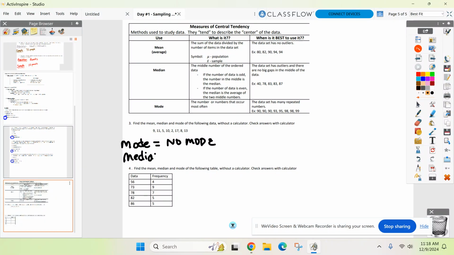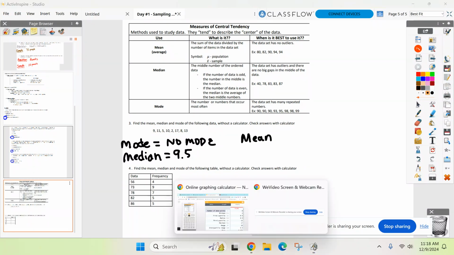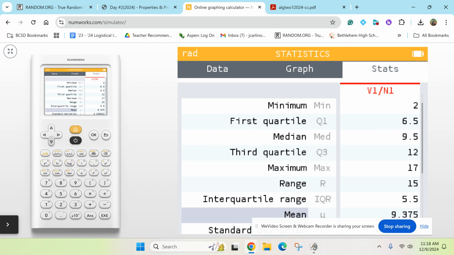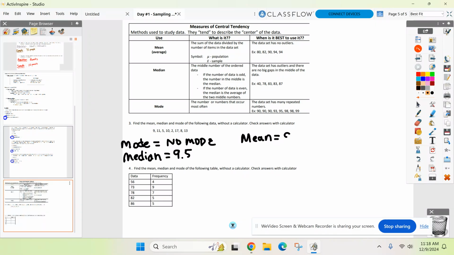Median, 9.5. There's my middle. And then if you keep scrolling down, everybody see the mean. Boom. 9.375. We are going to talk about other values tomorrow on that screen, but for now, do you round that? If there were rounding directions, I would. If not, just leave it. That's not too bad. So everybody good? Okay, let's keep going now.